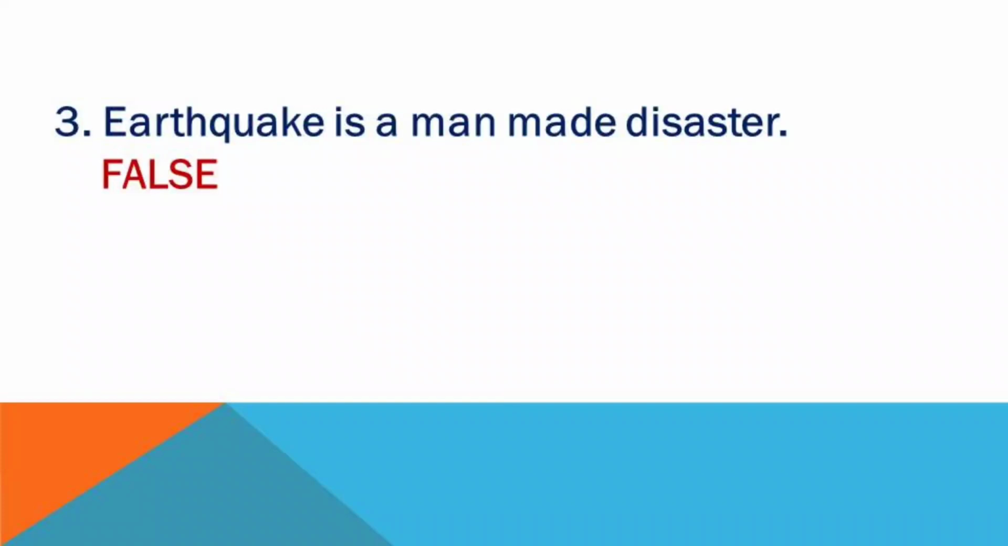Question number 3. Earthquake is a man-made disaster. We studied that earthquake is made by nature because we cannot make earthquake. So it is a false statement. The statement is wrong and so the answer is false.